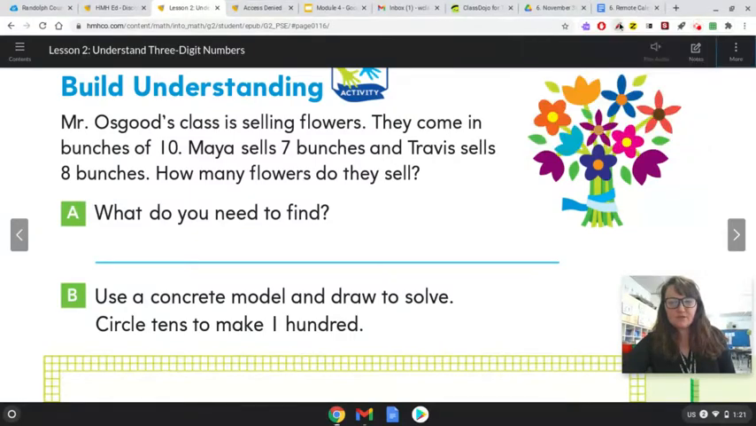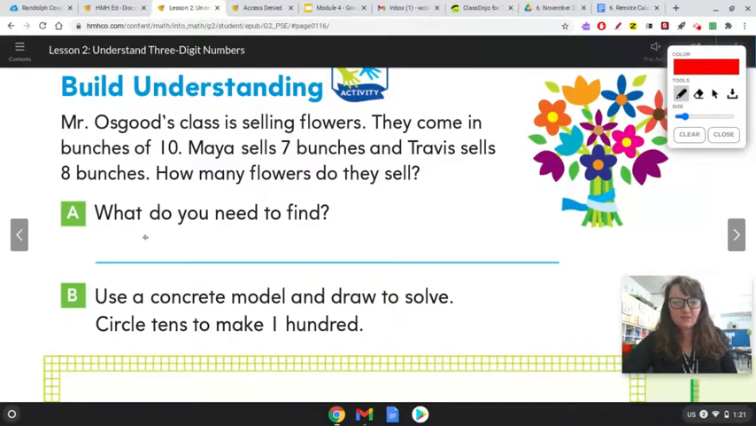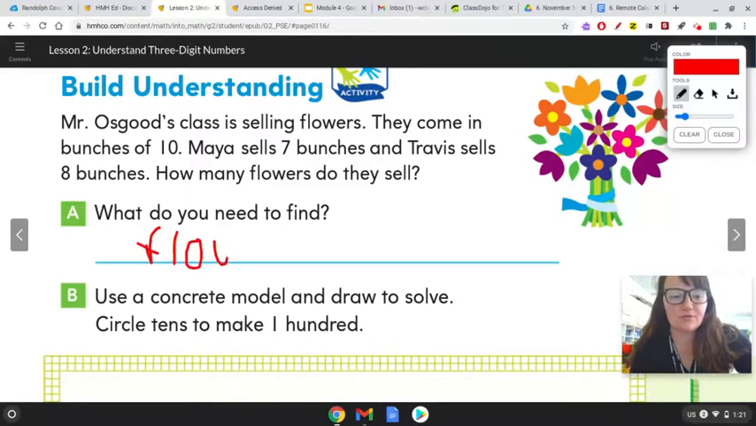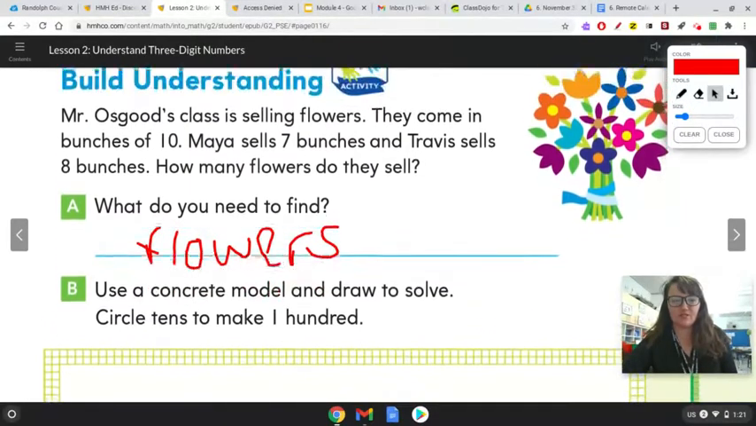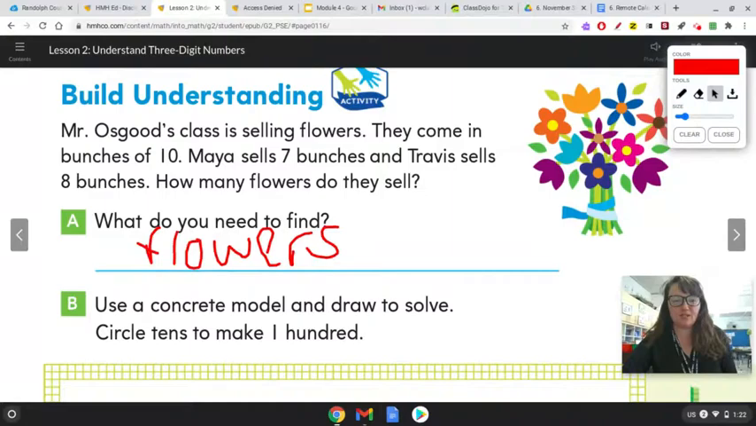Let's do this one. All right, so first of all, what do you need to find? We need to find the number of flowers, right? So flowers, right there, okay? Then it says use a concrete model and draw to solve. Circle tens to make 100, okay? So it says they come in bunches of 10. Maya sells 7 bunches, and then Travis sells 8.